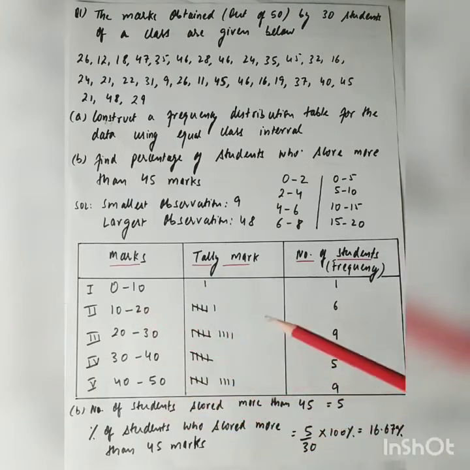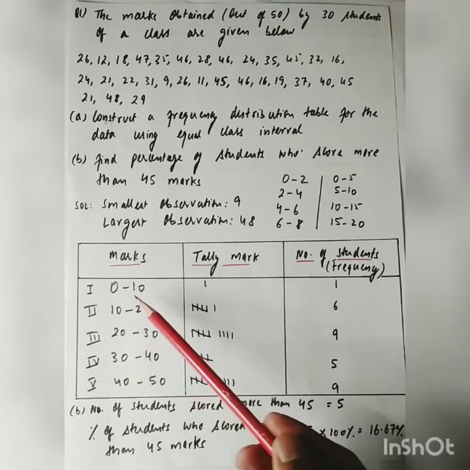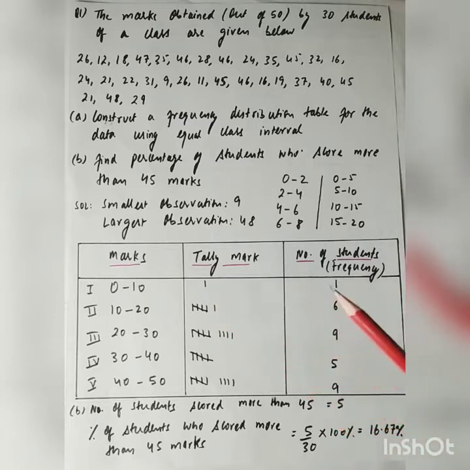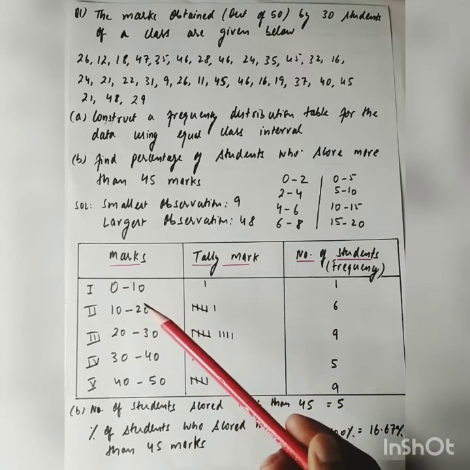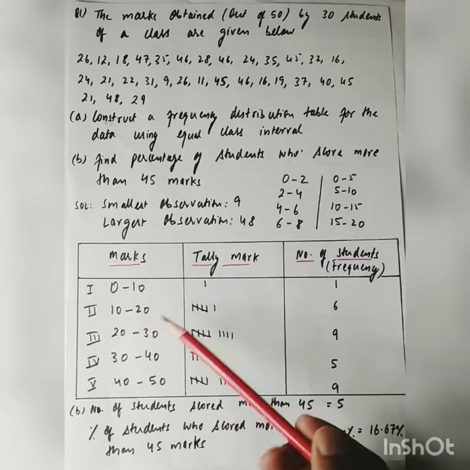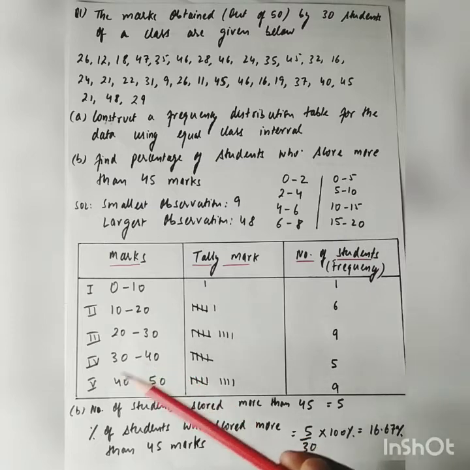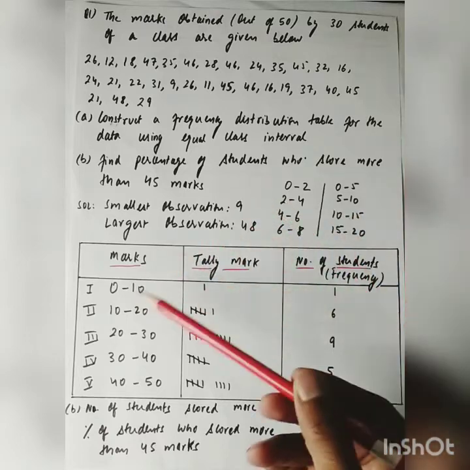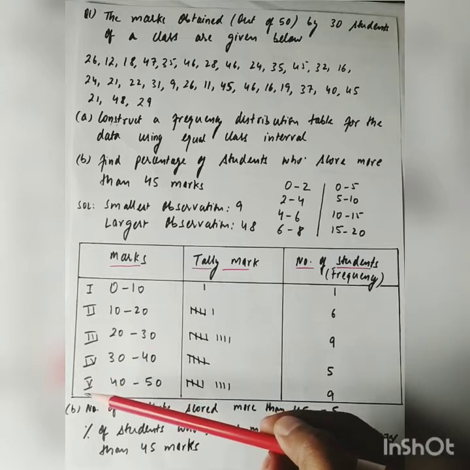For making the frequency distribution table, we will make a table with 3 columns, that is marks, tally marks, and frequency, that is number of students. Now in the first column we have taken classes, that is 0 to 10, 10 to 20, 20 to 30, 30 to 40, and 40 to 50. This is the first class, this is second, third, fourth and fifth.